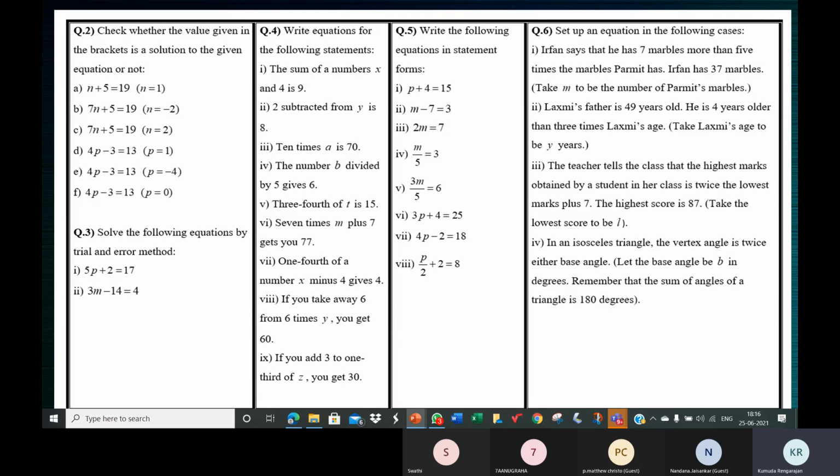Next one. Ma'am, shall I say? Yes. Ma'am, 6y minus 6 is equal to 60. Yeah. 6y minus 6 is equal to 60. Next one.